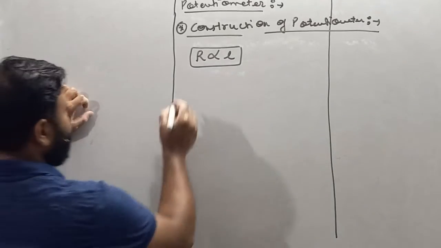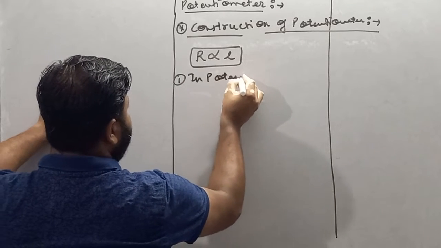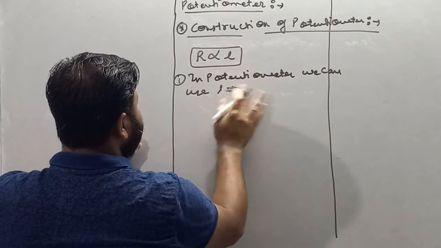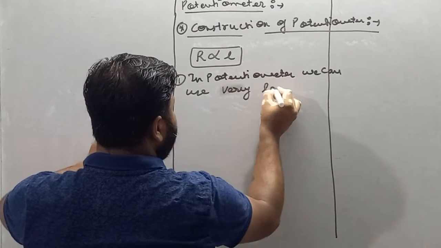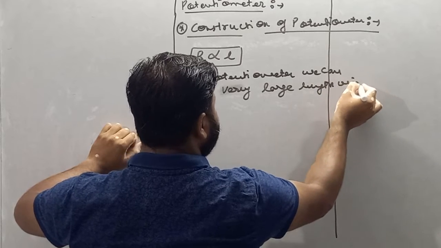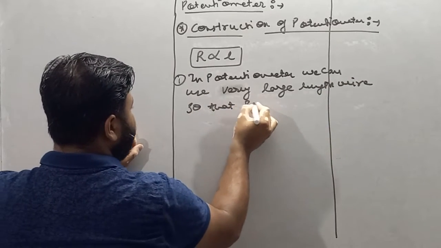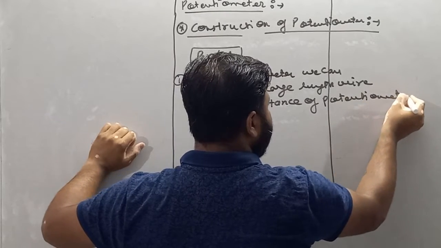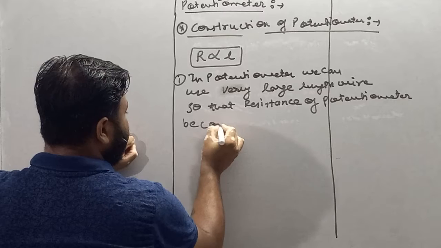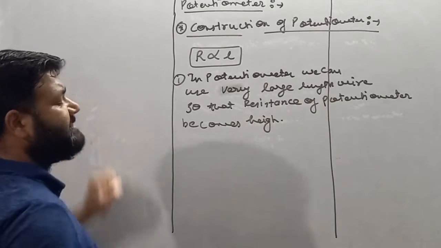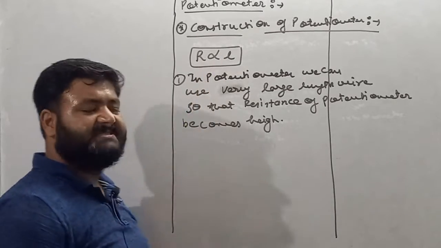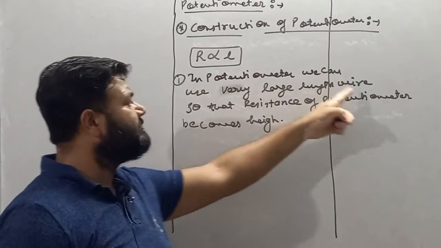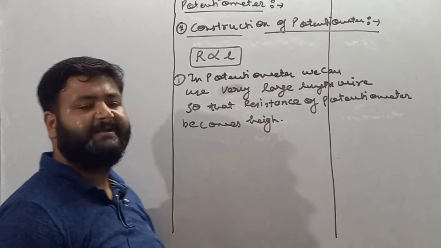So, my dear student, first point: in potentiometer we use a very large length of wire so that the resistance of potentiometer becomes high, as resistance is directly proportional to length of the conductor.